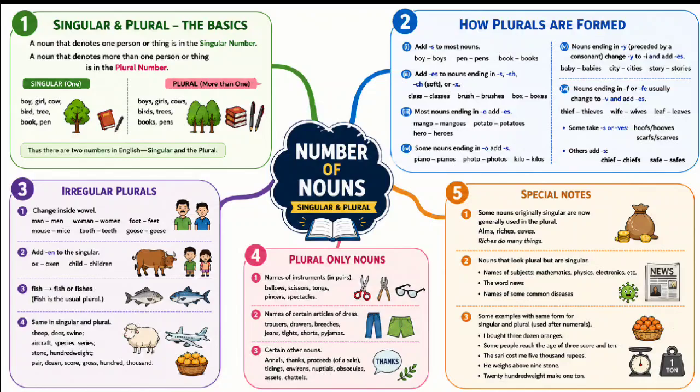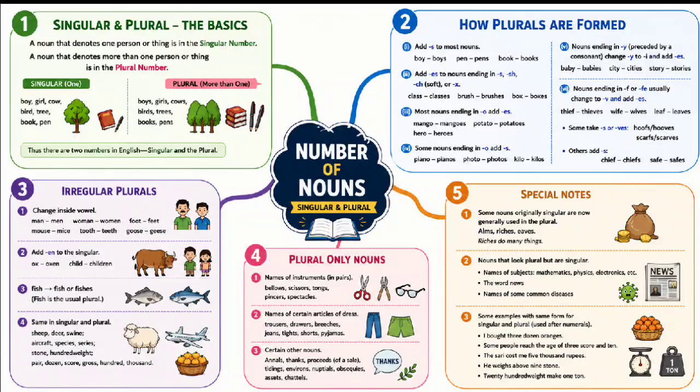Third, certain other nouns, as annals, thanks, proceeds of a sale, tidings, environs, nuptials, obsequies, assets, chattels.